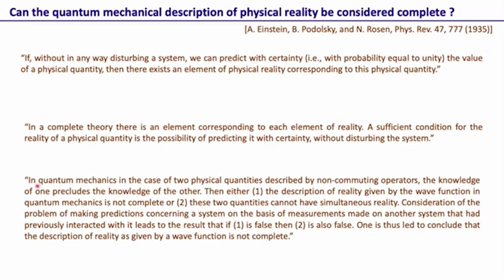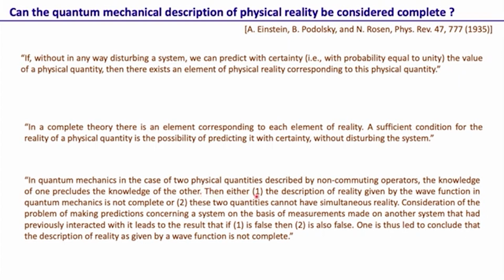Then finally they argue that in quantum mechanics, in the case of two physical quantities described by non-commuting operators, the knowledge of one precludes the knowledge of the other. Here they refer to the fact that for non-commuting operators we have an uncertainty relation, in the sense that if we know one very precisely, the other one cannot be known with arbitrary accuracy.